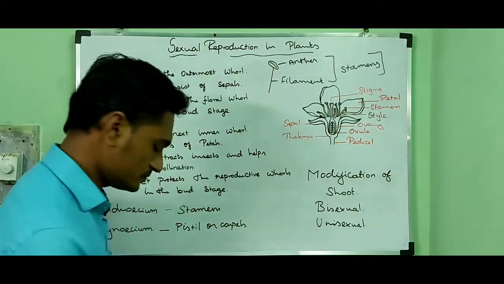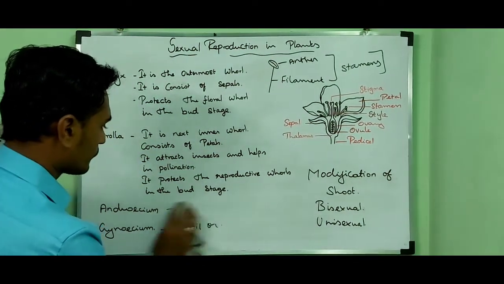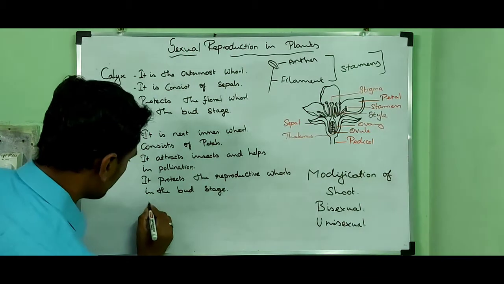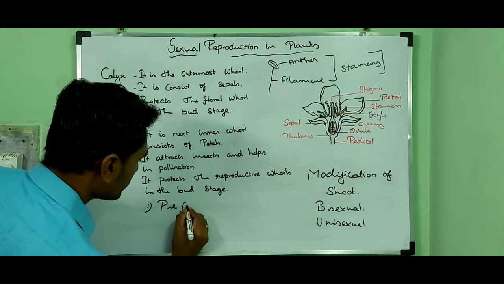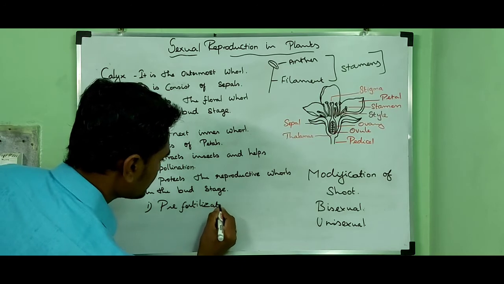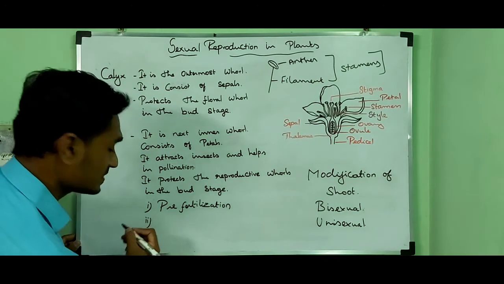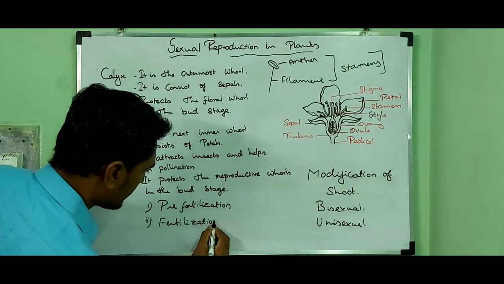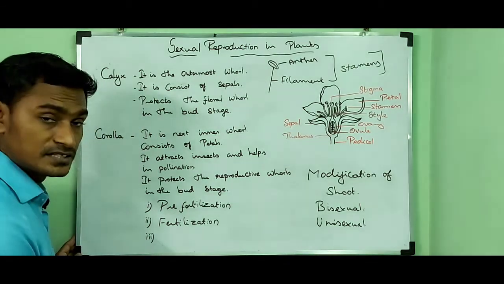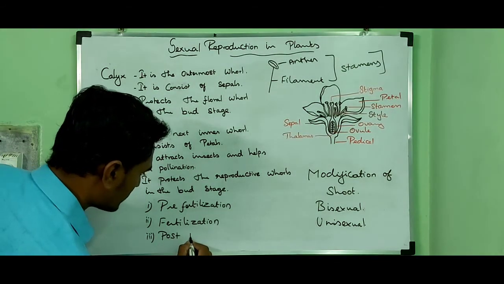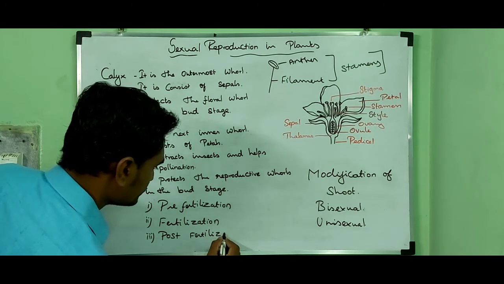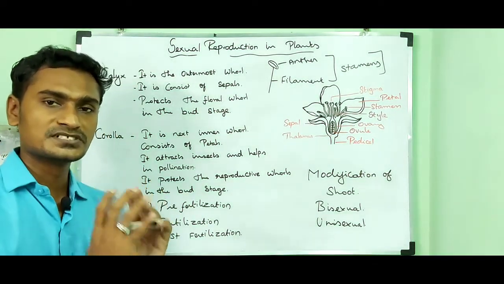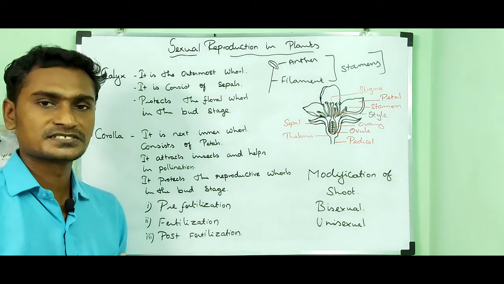They are the pre-fertilization stage, the second stage called fertilization, and the third stage, post-fertilization. In the next video we are going to discuss these three stages.